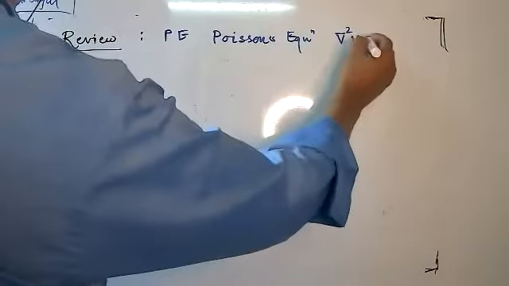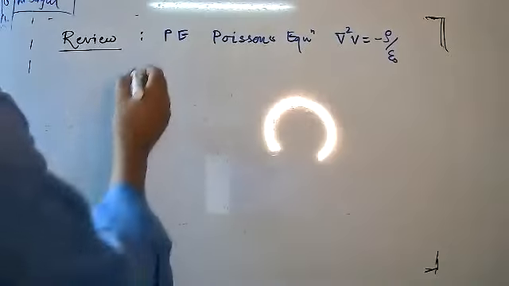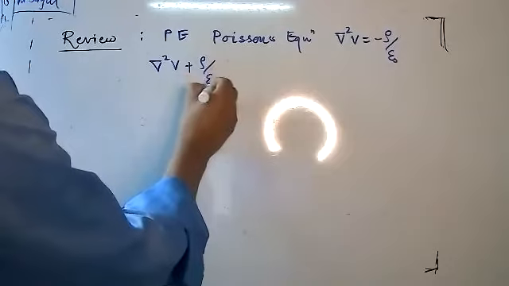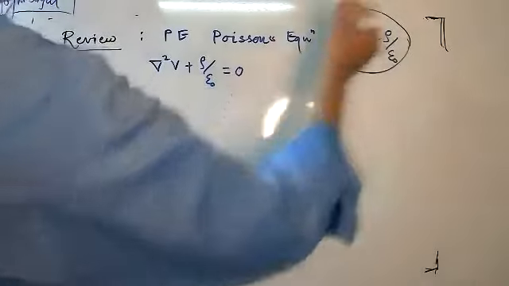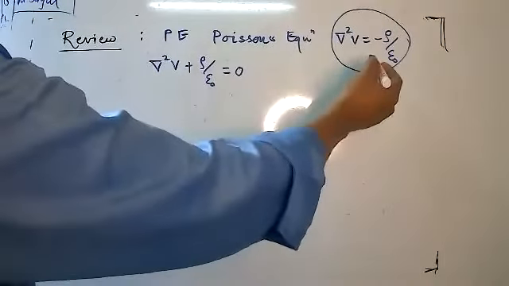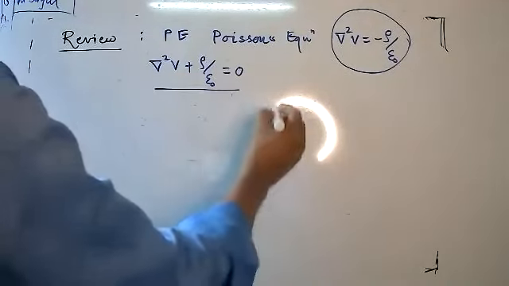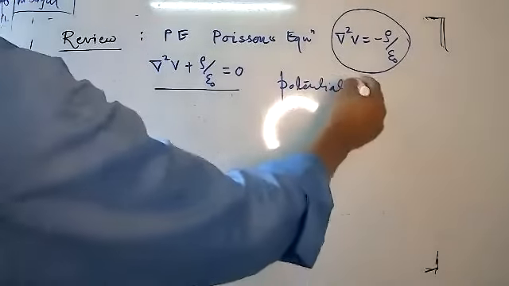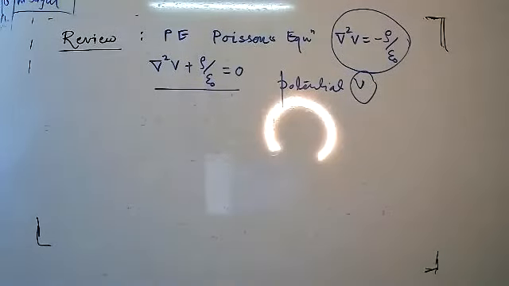Del square V is equal to minus rho upon epsilon 0. Or, dear students, we can write del square V plus rho upon epsilon 0 equal to 0. Okay? And where V is what? Potential. V is potential. And rho is what? Rho is volume charge density. Epsilon 0 is a constant.